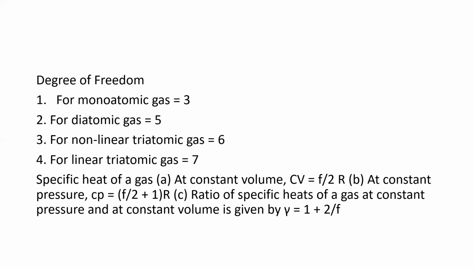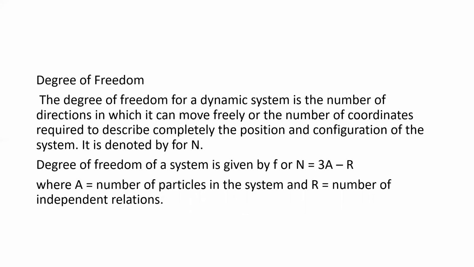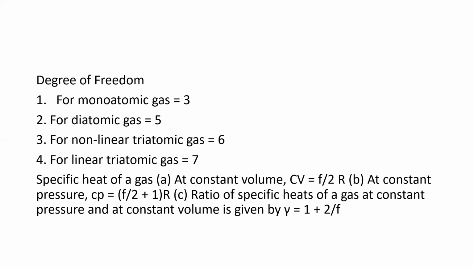Then next, degree of freedom for monoatomic gas. For monoatomic gas, the A value will be 1, and as I told you, the value of R will be 0 in case of monoatomic. Therefore, it becomes 3 into 1 minus 0, that is 3. Then for diatomic, here this is the formula, 3A minus R. If you take A as 2, because diatomic, therefore it becomes 3 twos are 6 minus 1 relation, therefore 6 minus 1 is 5.